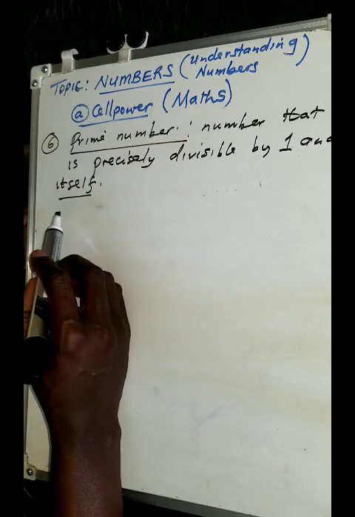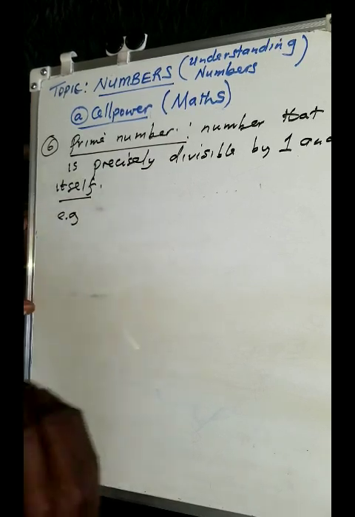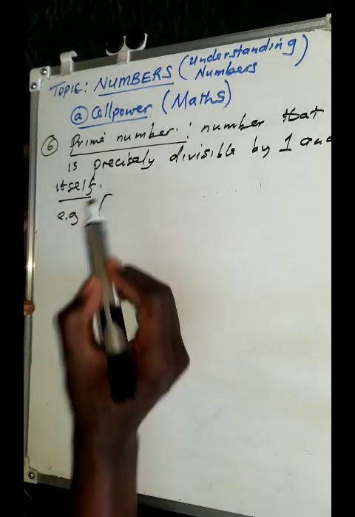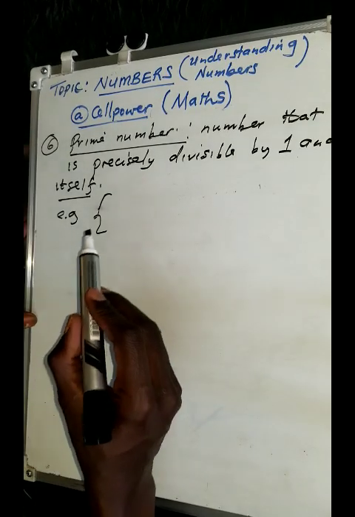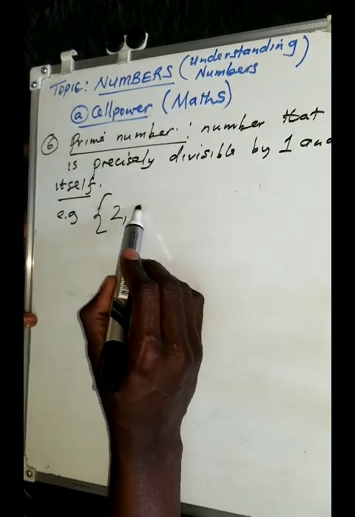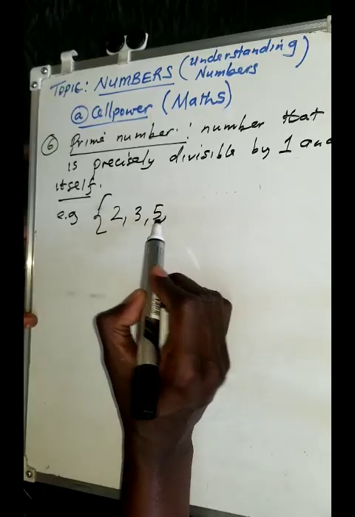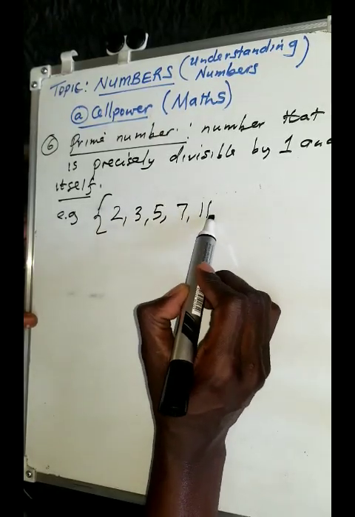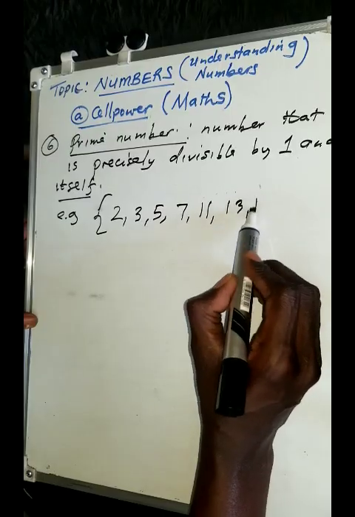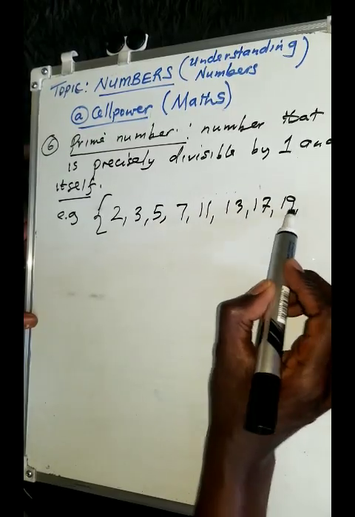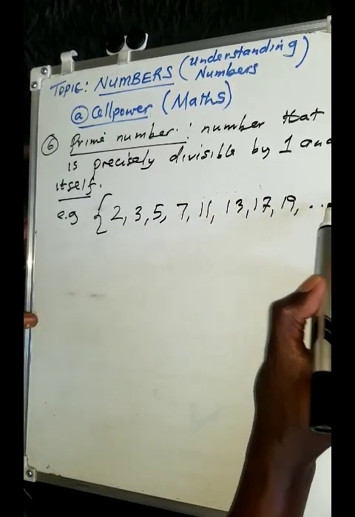Now, examples of prime numbers: 2, 3, 5, 7, 11, 13, 17, 19, and so on and so forth.